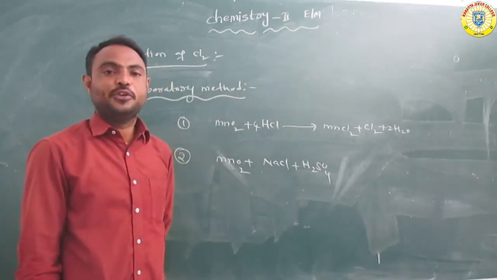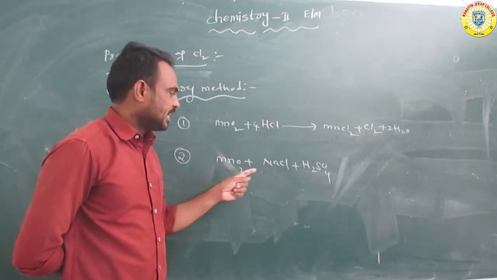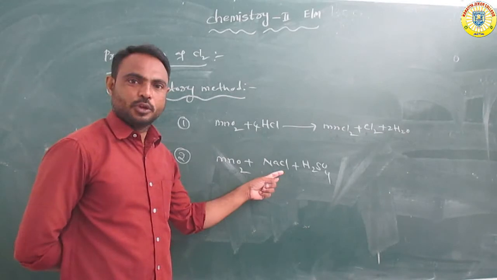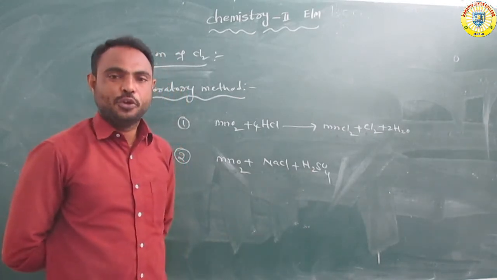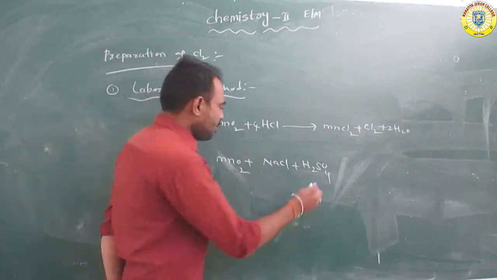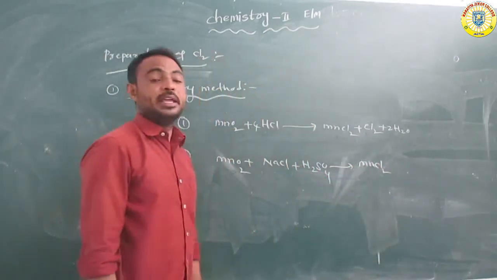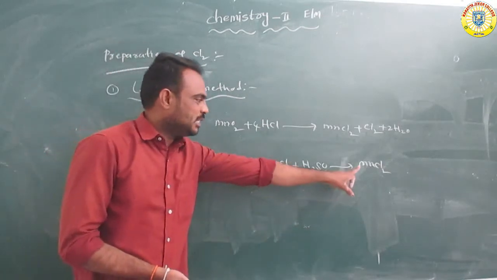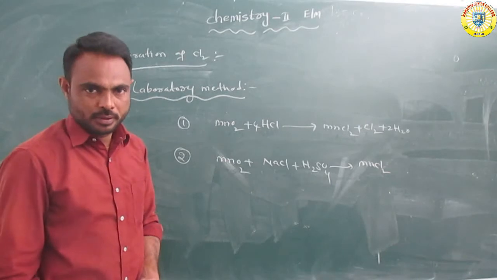H2SO4 means sulfuric acid. When manganese dioxide is reacted with sodium chloride and sulfuric acid, the reaction forms MnCl2, manganese chloride, or manganese dichloride.